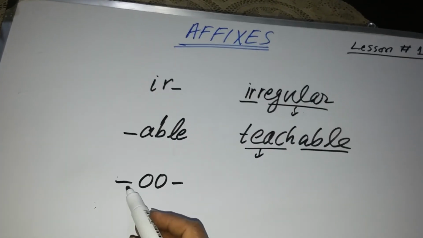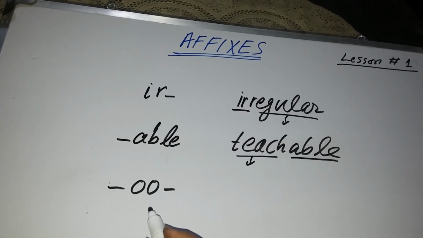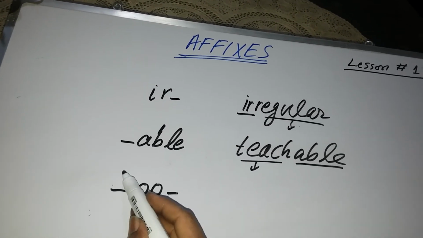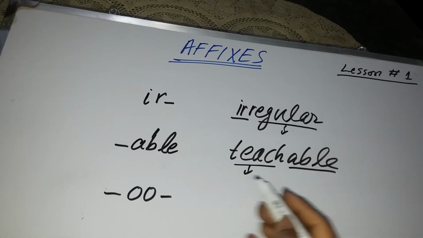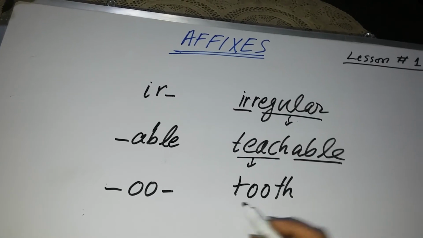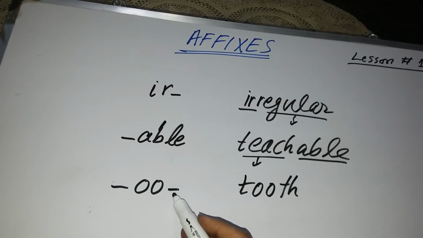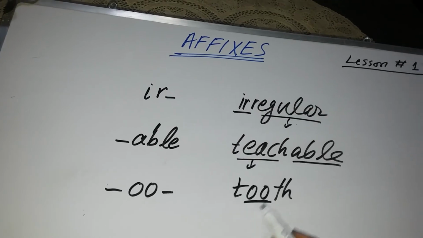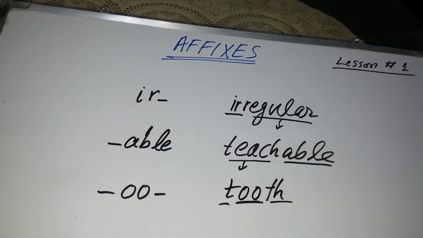Similarly, if the letters are put between two hyphens, it means you will have to put some letters over here and some letters over here for completing the word. For example, if I write tooth, now I have put one letter over here and two letters over here, and the word is tooth. This is the affix and these are letters to complete it.